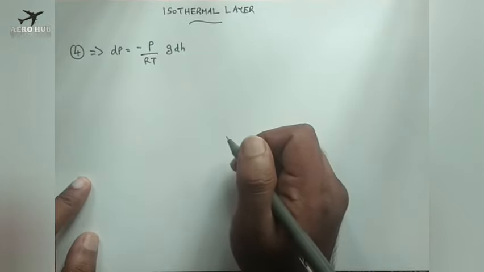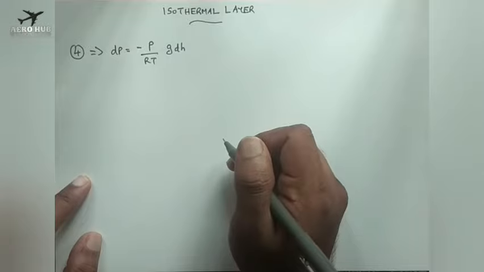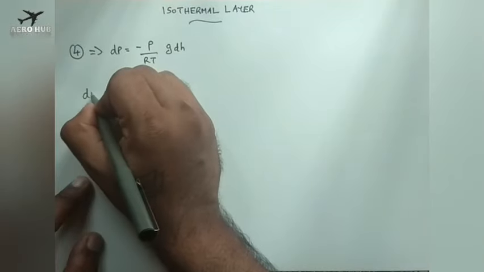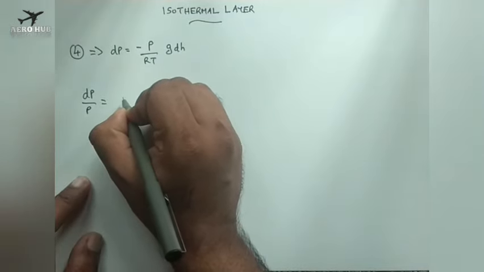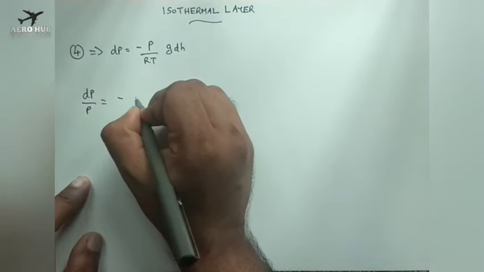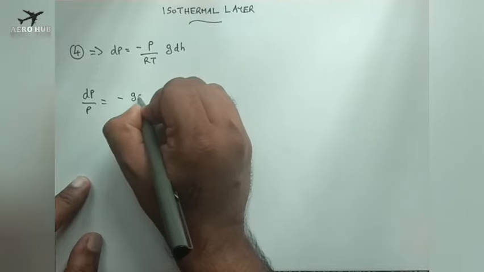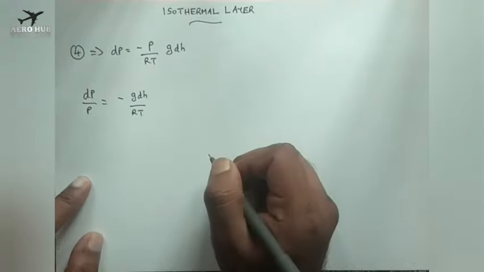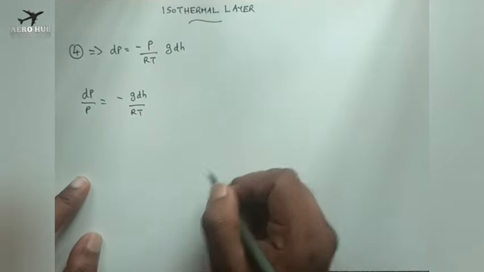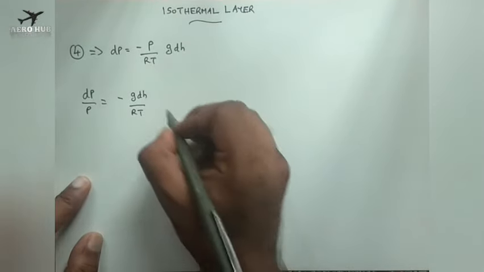I will take this equation as dP by P is equal to minus G dH by RT. Here the temperature is constant, and I will integrate this equation.